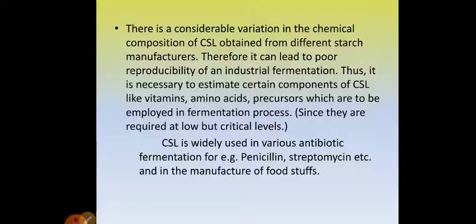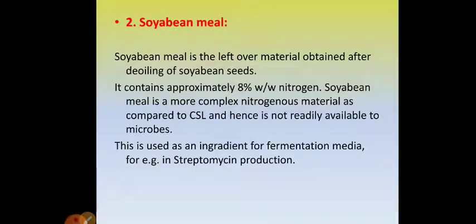Since these components are very critical, though they are required in very small quantities, we need to take care to estimate the components present in CSL before it is used as a raw material. And where is corn steep liquor used? It is used in antibiotic production like penicillin and streptomycin. It is also used in manufacturing various foodstuffs.